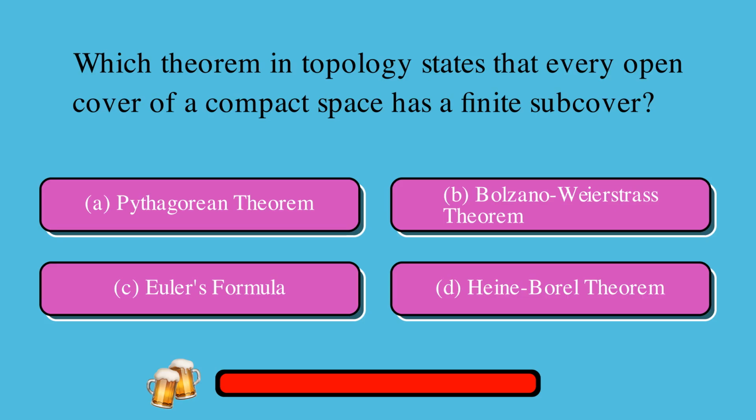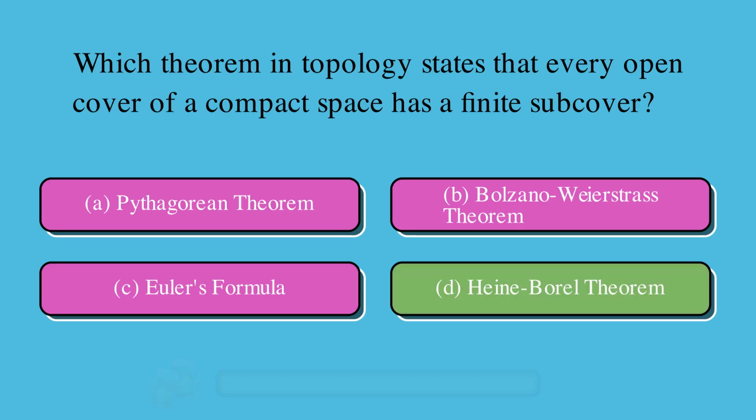Which theorem in topology states that every open cover of a compact space has a finite subcover? Is it A, Pythagorean theorem, B, Bolzano-Weierstrass theorem, C, Euler's formula, or D, Heine-Borel theorem? The correct answer is D, Heine-Borel theorem.